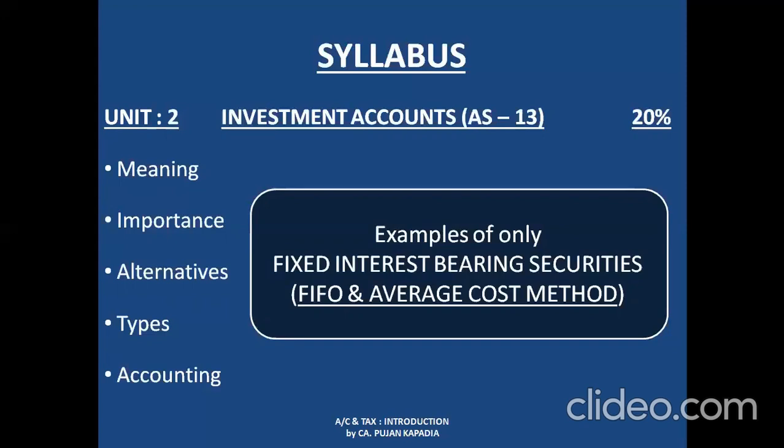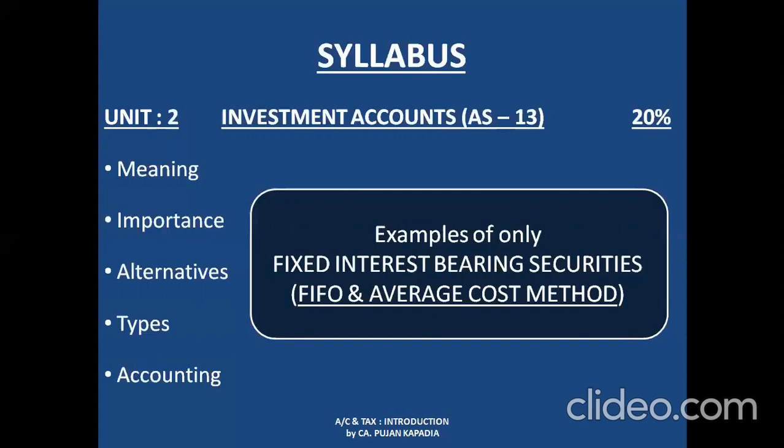Second is importance. Why are we supposed to prepare investment accounts and how are they going to be helpful to us? Third is alternatives of investment, that is, which different areas we can go for as investment options. Fourth is types. What are the different types of investment that we are going to follow?